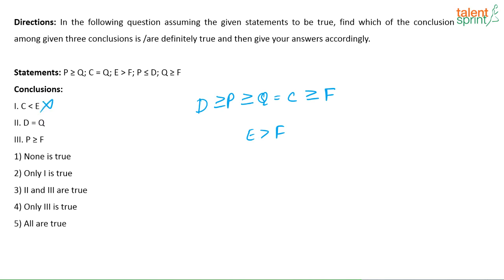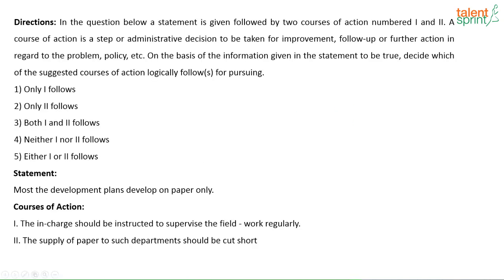Next, D is equal to Q. Again, D is equal to Q, we are not sure, right? D can be equal to Q, but I can't say for sure that D is equal to Q. Next, P is greater than or equal to F. Yes, definitely P is greater than or equal to F. So the answer here will be only 3 is true. Which is the answer option? Option 4. Only 3 is true. Next one.